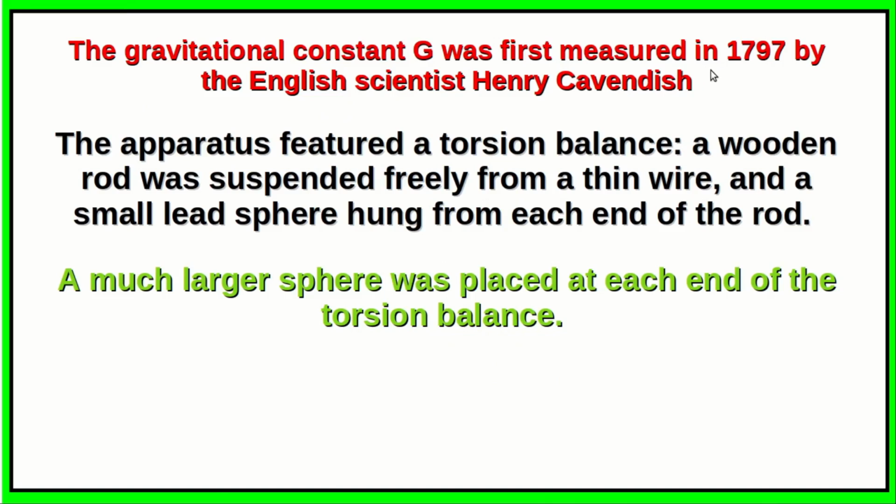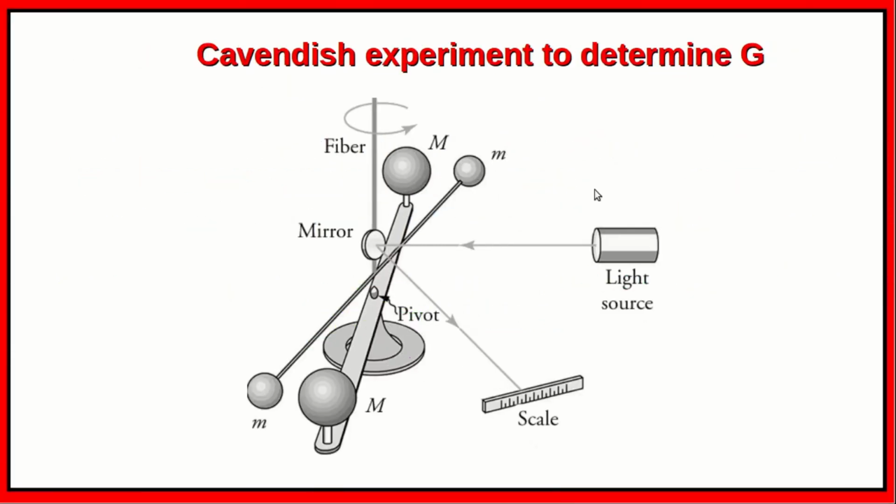G was first measured in 1797 by the English scientist Henry Cavendish. The apparatus featured a torsion balance. A wooden rod was suspended freely from a thin wire, and a small lead sphere hung from each end of the rod. A much larger sphere was placed at each end of the torsion balance. The experimental setup is given here.